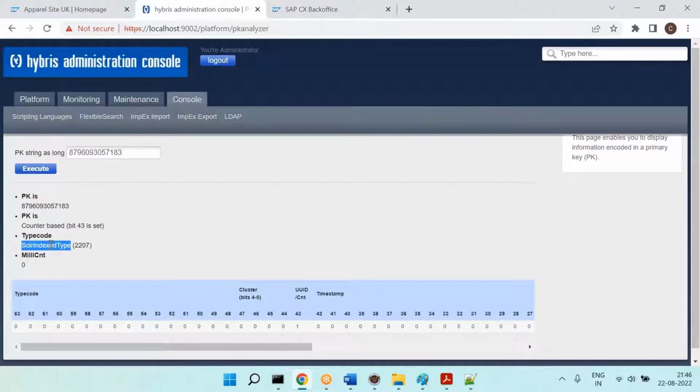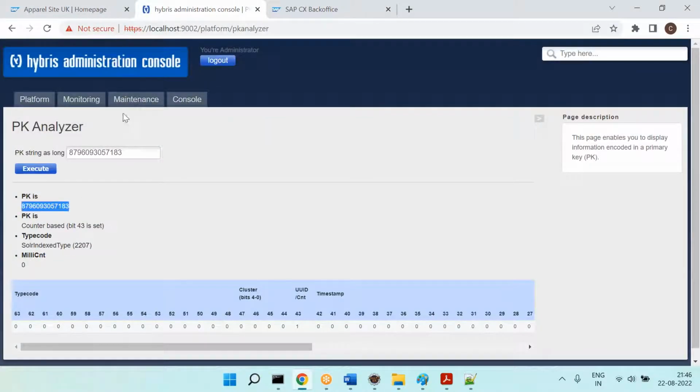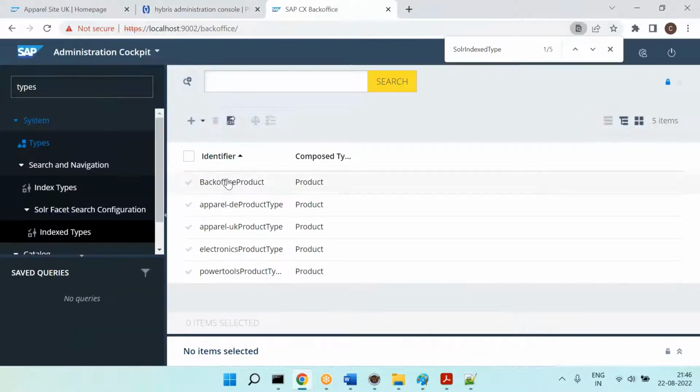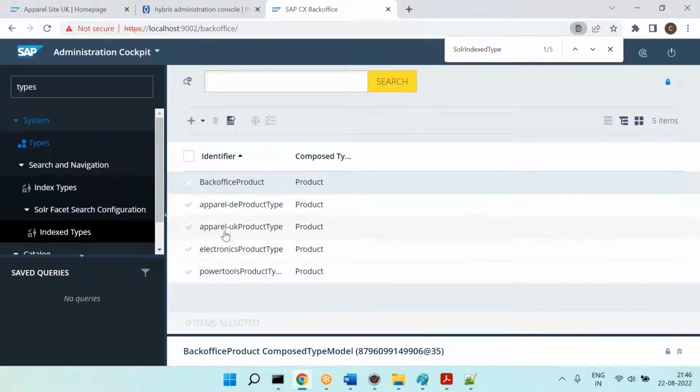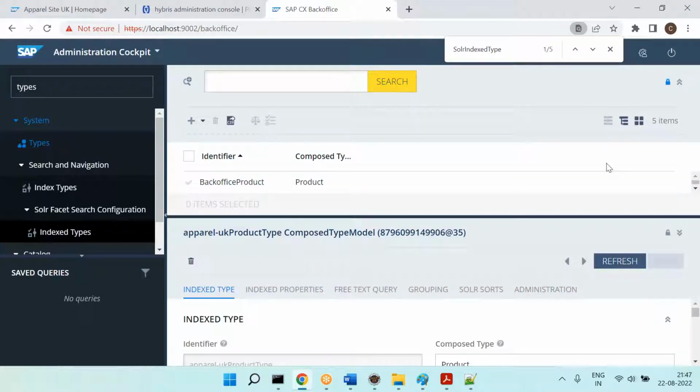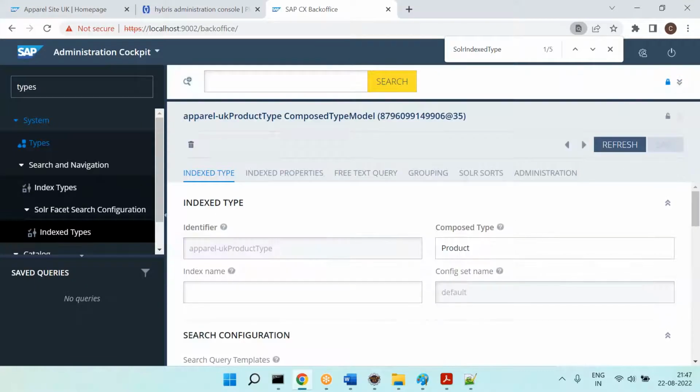Now, if you go on to see, this particular number belongs to one of the records. I think it belongs to this particular apparel UK product type.